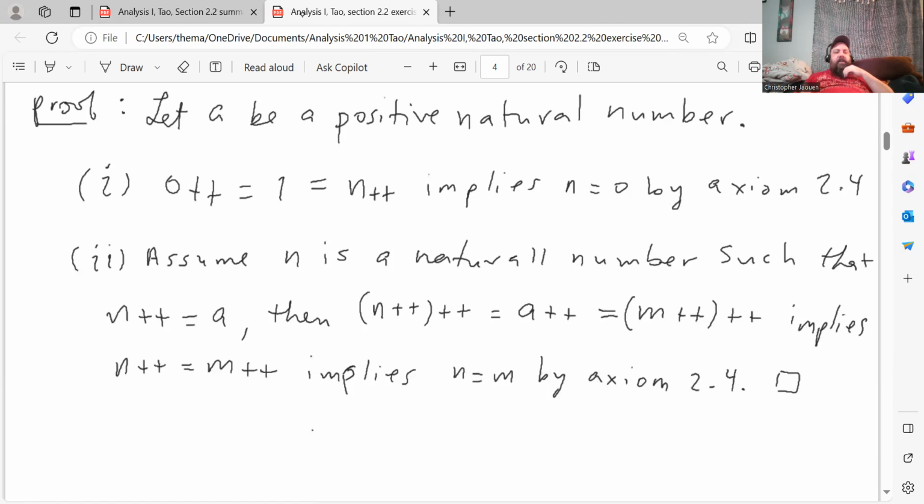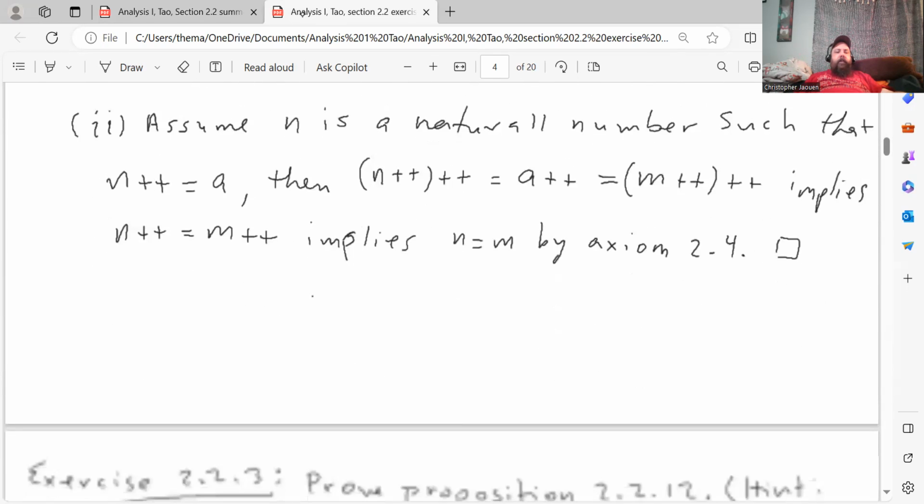And then going on to the inductive step, assume n is a natural number such that the successor of n is equal to A. Then the successor of the successor of n is equal to the successor of A. And if we assume that that's equal to the successor of some natural number m, that implies that the successor of n is the successor of m, which implies that n equals m by axiom 2.4, and that proves the lemma. All right.